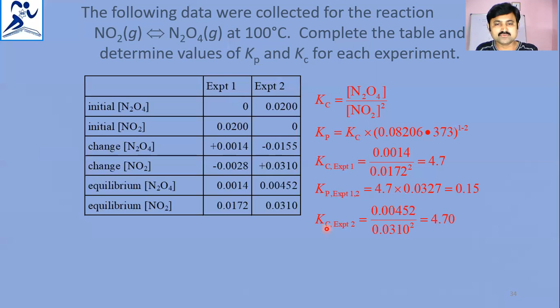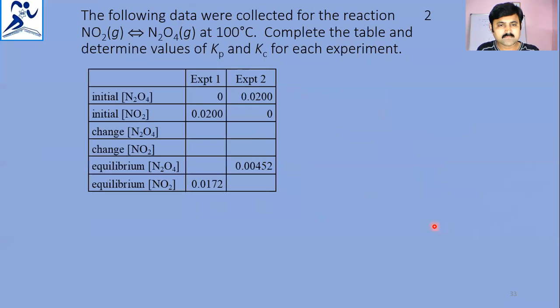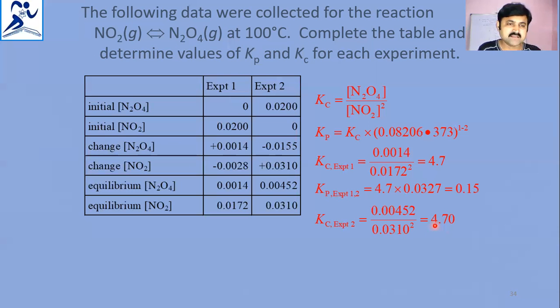And in experiment 2, the Kc value is 4.7. Actually, these are the values given. So the equilibrium concentrations, once they are given, is 0.015. So in experiment 1, we obtained the Kc value by putting in this value, 0.0452.